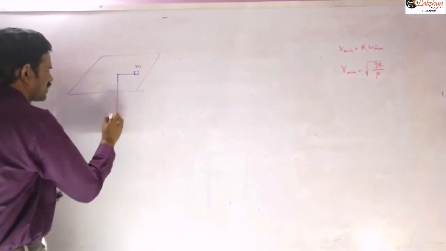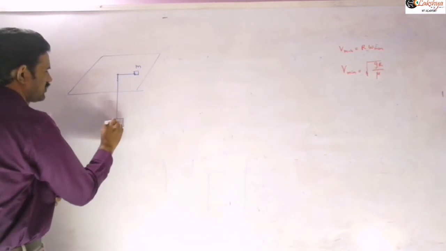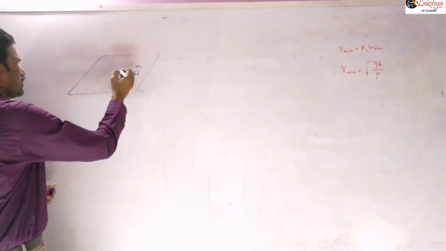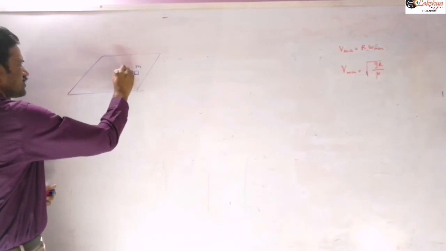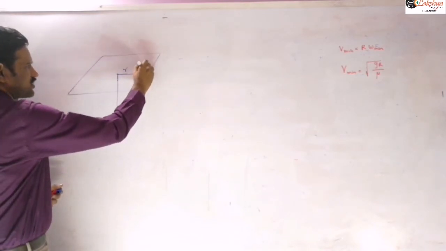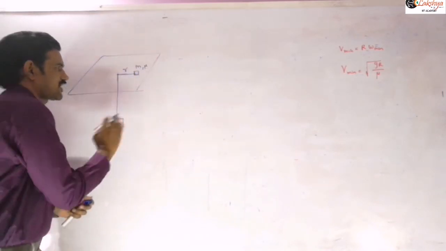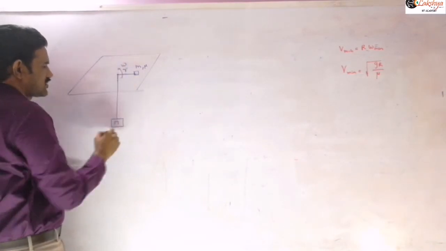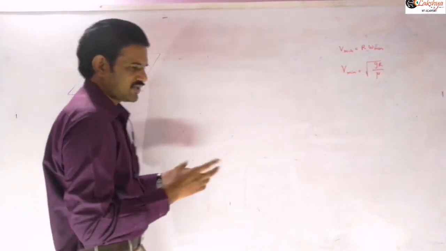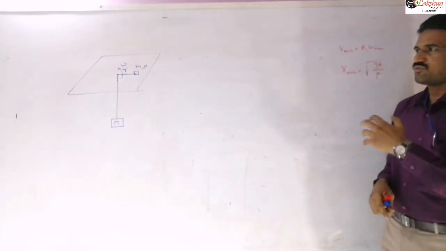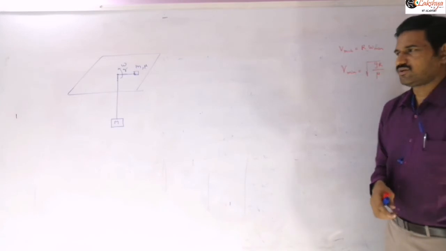Another object is hanging from the bottom of this table. If mu is the coefficient of friction, what are the minimum and maximum angular speeds with which this can rotate such that the capital M will remain at equilibrium? We need to find the minimum and maximum angular velocities of that object.